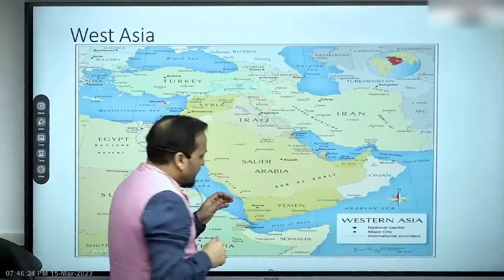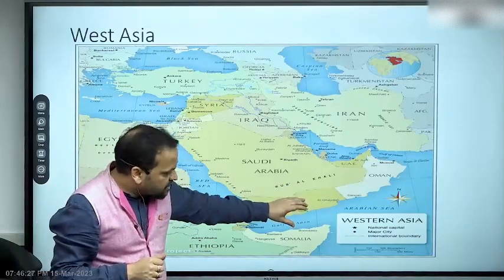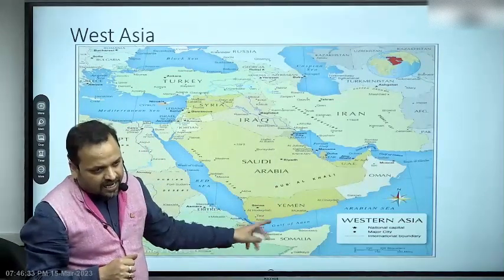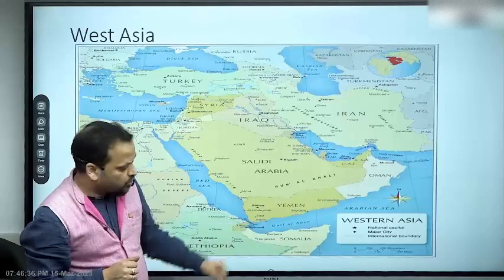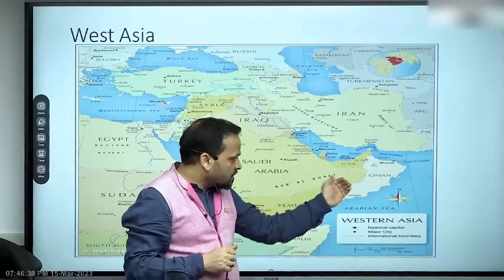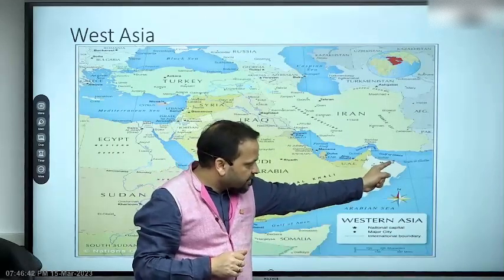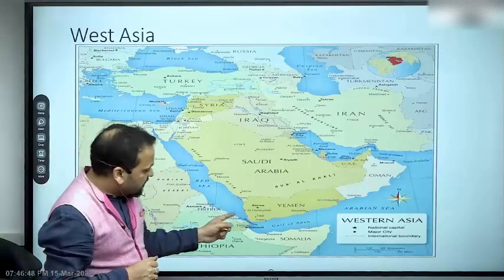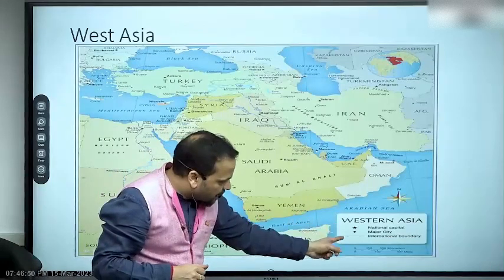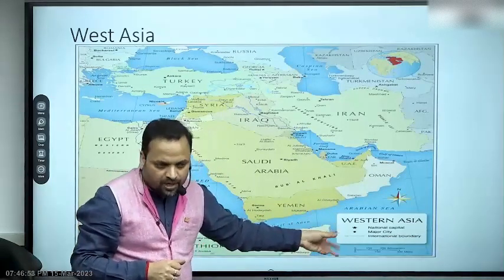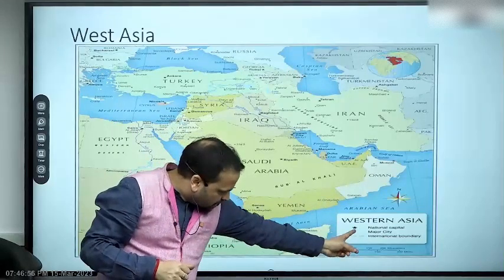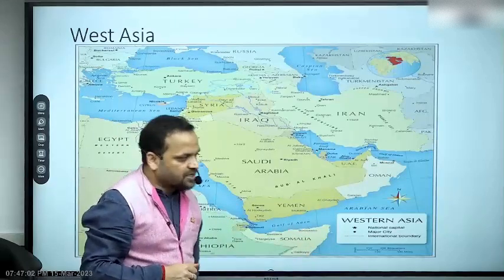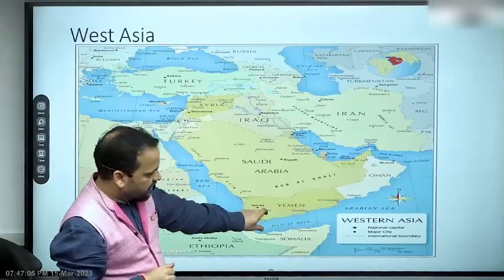All right, and now you have Yemen to the south of Saudi Arabia. All right, Yemen's capital is Sana'a, but its traditional capital has been Aden also, because it's an important port. This is the port of Aden. All right. Now around Saudi Arabia, if you see, this is Oman. Oman's capital is Muscat. All right, and this is Tropic of Cancer. Right. So the island of Socotra belongs to Yemen. All right, Socotra सुना होगा आपने नाम शायद, right? यहाँ पे होगा उसका लोकेशन जहाँ पे ये legend दिया हुआ है. This is Horn of Africa because of the horn-like structure, right? Now this is Gulf of Aden, Indian Ocean, largely.